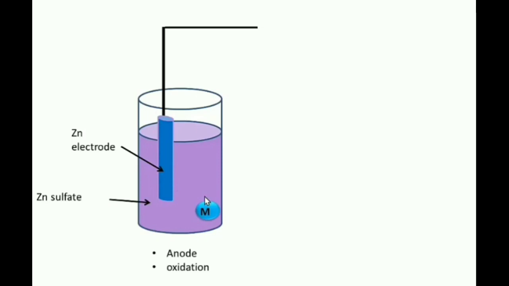Two electrons are released and these two electrons move through the metallic wire externally. This electrode has negative charge because in this electrode the electrons are released. Here you can see the movement of electrons through this metallic wire. Here loss of electrons takes place.